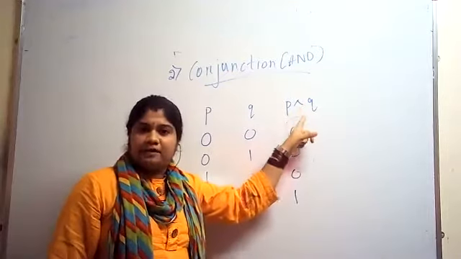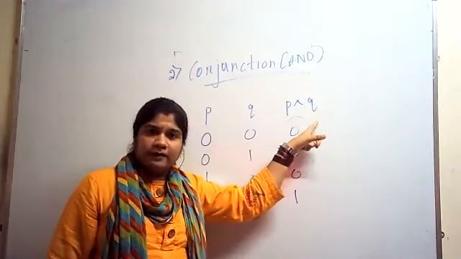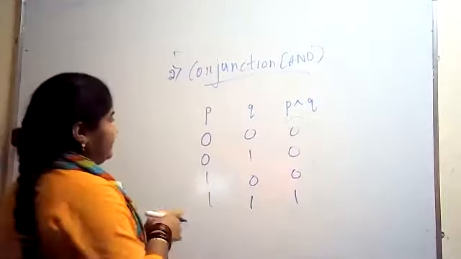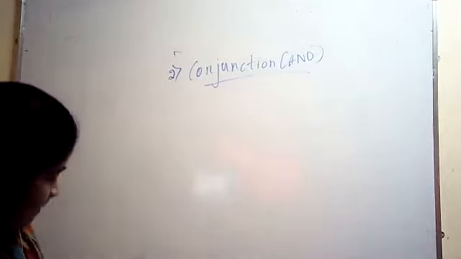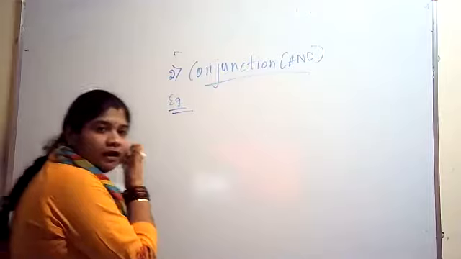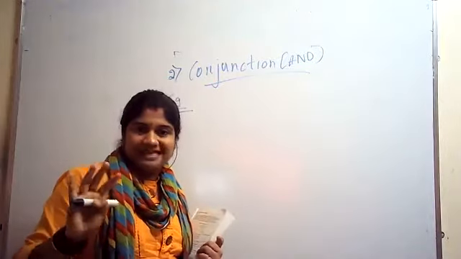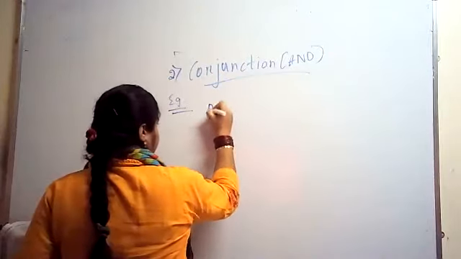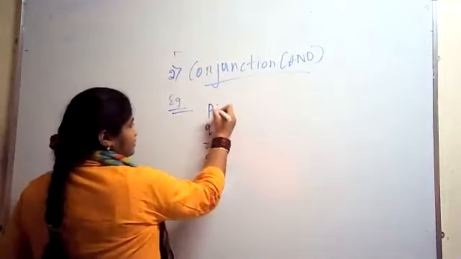Next, I will give some simple AND gate examples. Instead of dot, you need to write cap. Don't read it as cap, read it as conjunction. P conjunction Q. Okay, now here I have given one example, and if you want to take it down, you can. Considering 4 propositions, P, Q, R, S.